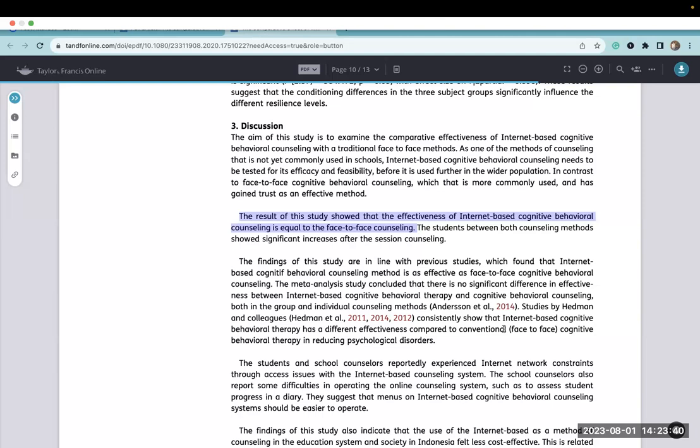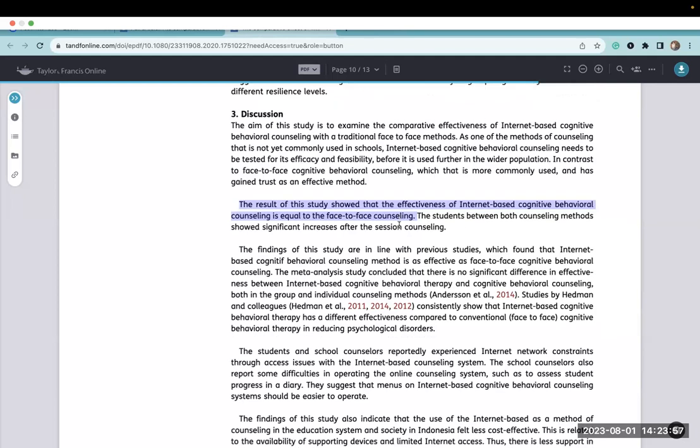Because effectiveness and difference in resilience are different. There was no attempt to measure the effectiveness of it. It was just measuring if there was a difference. And I would think effectiveness would be much, much broader than just a change in resilience. So sometimes you have to be really cognizant of the language that you use and make sure you're not making jumps in logic and proposing that your study means more than what it actually does.